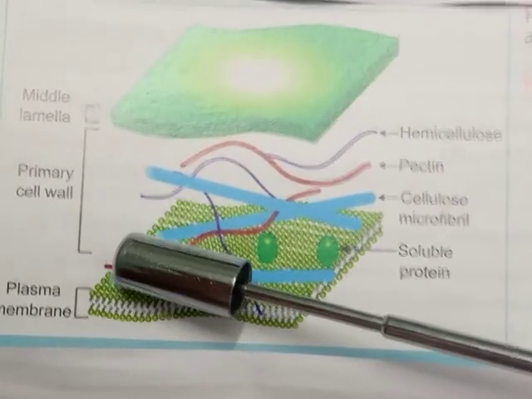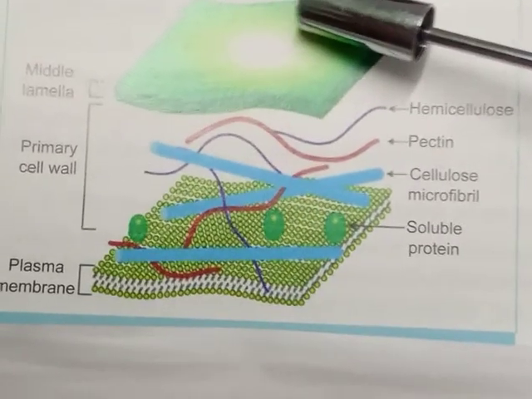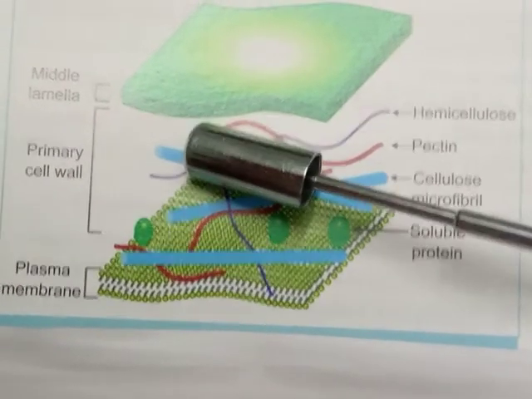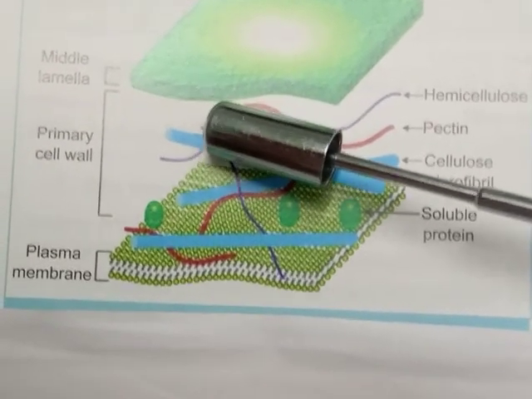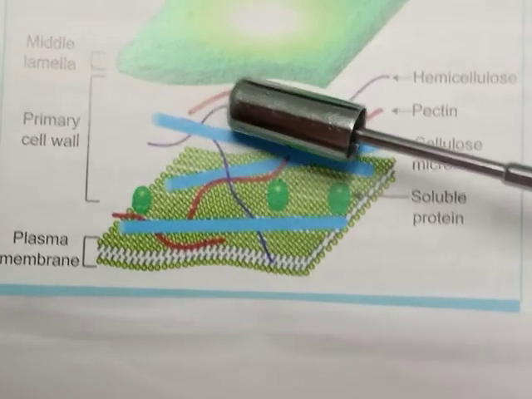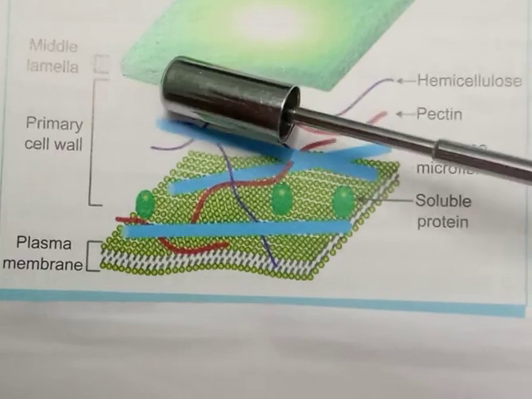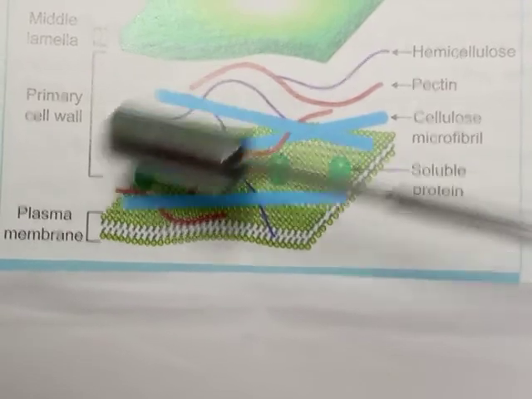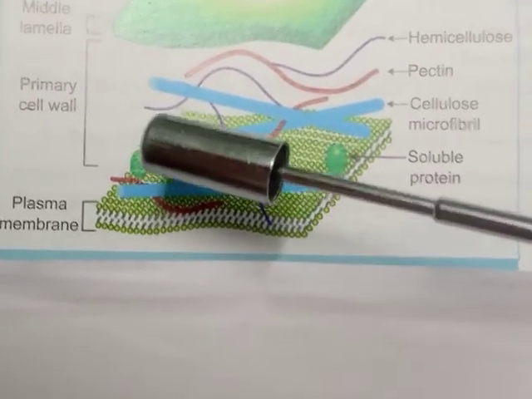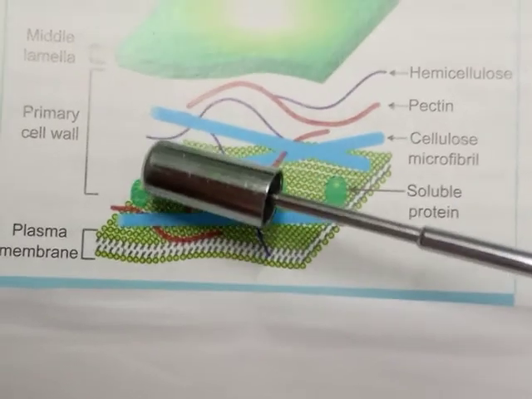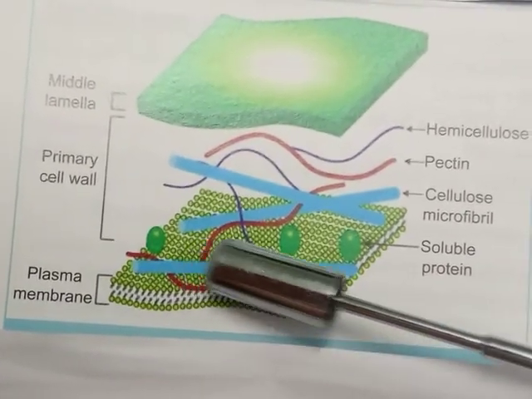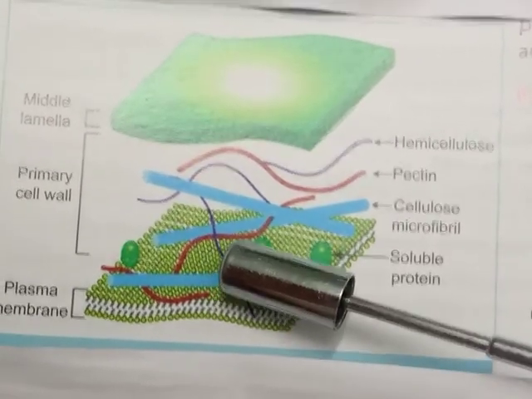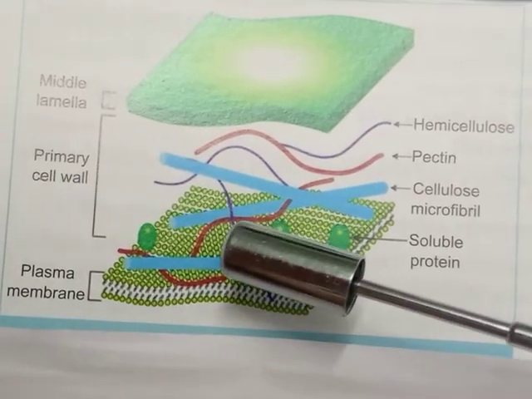The primary cell wall is produced inner to the middle lamella in a young and growing cell. It is capable of growth and extension. It tends to diminish gradually as the cell attains maturity, whereas the secondary cell wall is formed inner to the primary wall, facing the cell membrane or plasma membrane side. As the cell gets fully matured, its composition is similar to the primary wall.